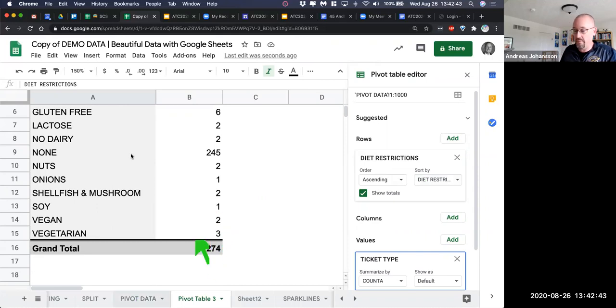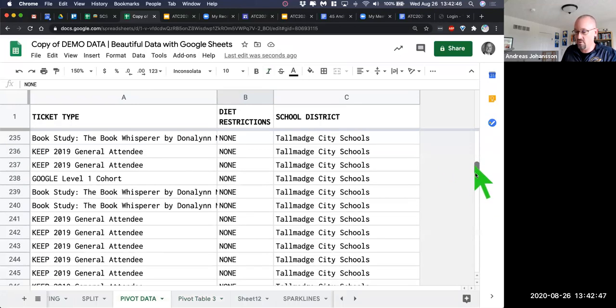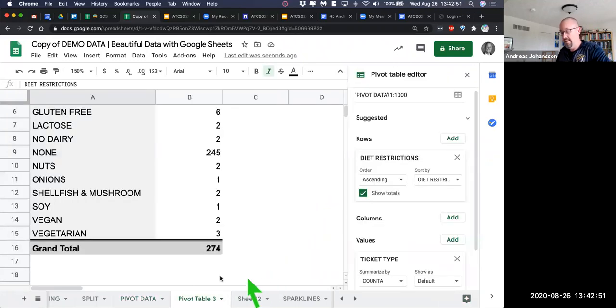And this is all from here. So instead of me having to scroll through, because it's kind of a long list, right? It's like 200 and almost 275. I can pivot that out, and it helps sort of organize things.